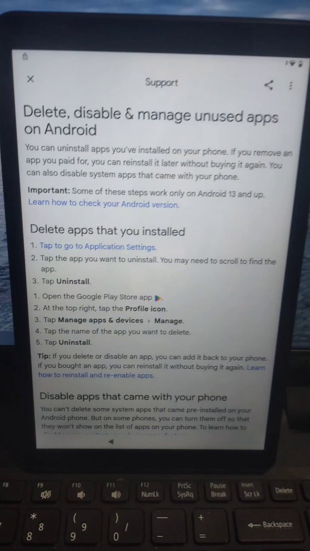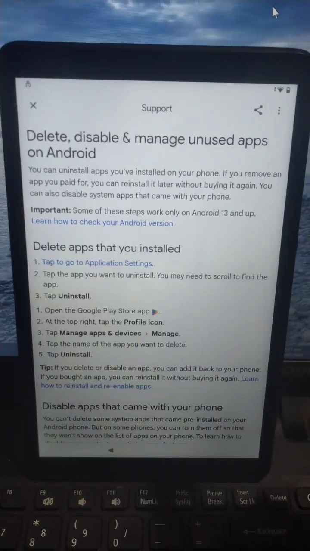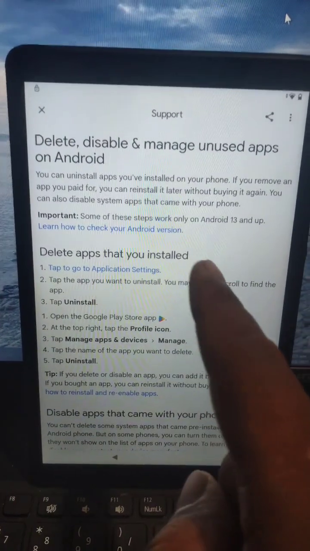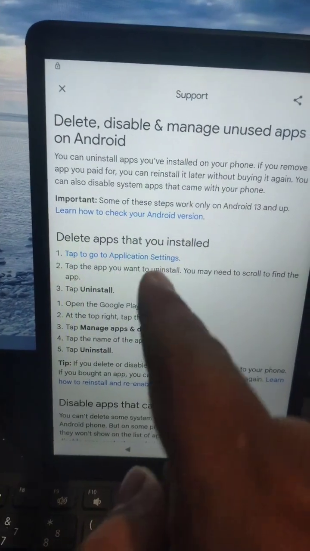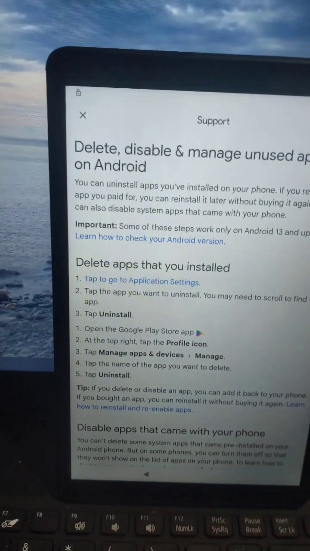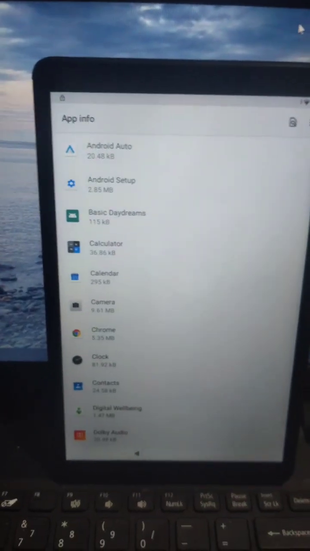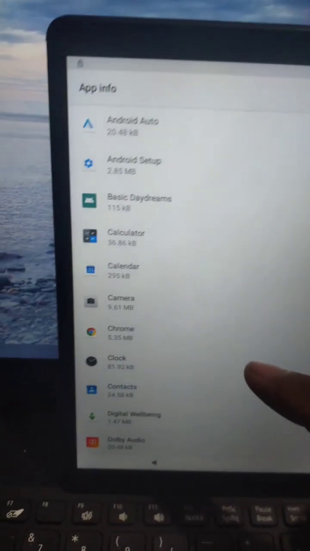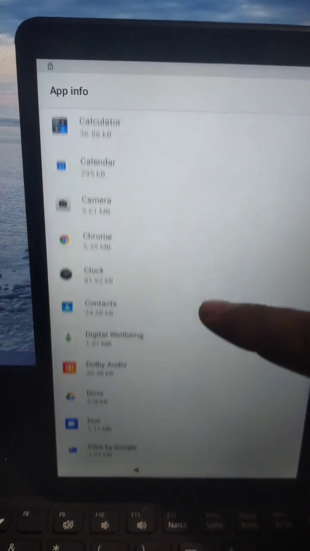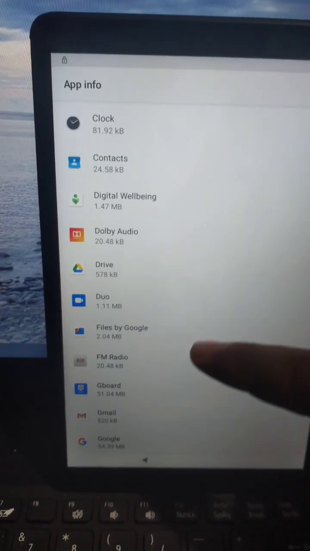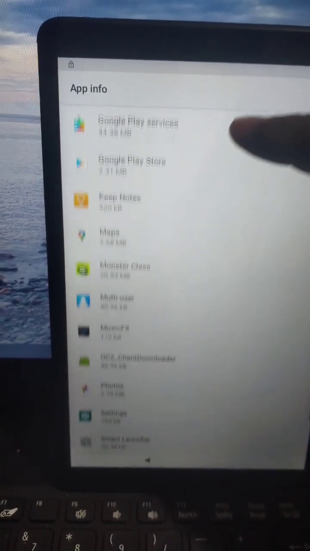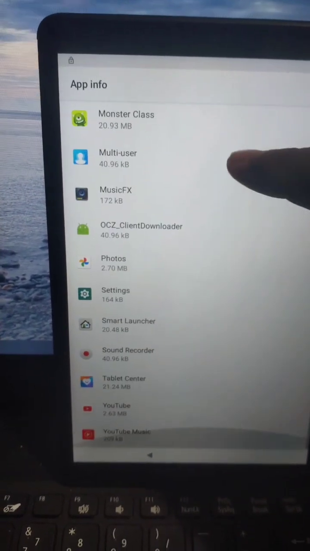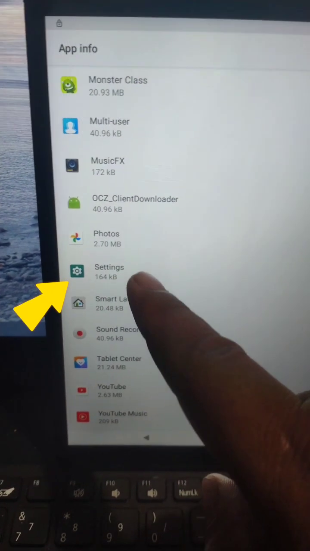Then may lalabas na ganito. Support. Delete app that you installed. Go to the color blue, number 1. Tap to go to the application setting. Click it. Ito yung lalabas. Pag ganyan, swipe up until makita mo yung word na settings. Click it.